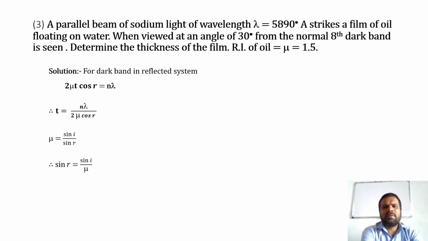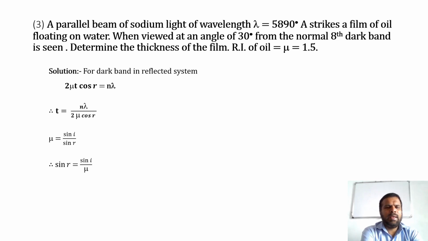Determine the thickness of the film. Refractive index of the oil is mu is equal to 1.5. Solution. For dark band in reflected system, 2 mu t cos r is equal to n lambda.